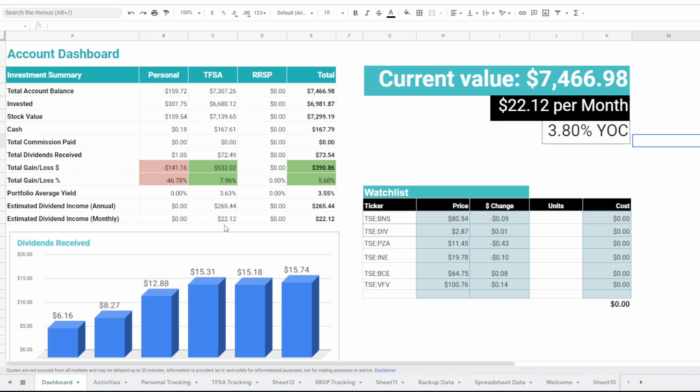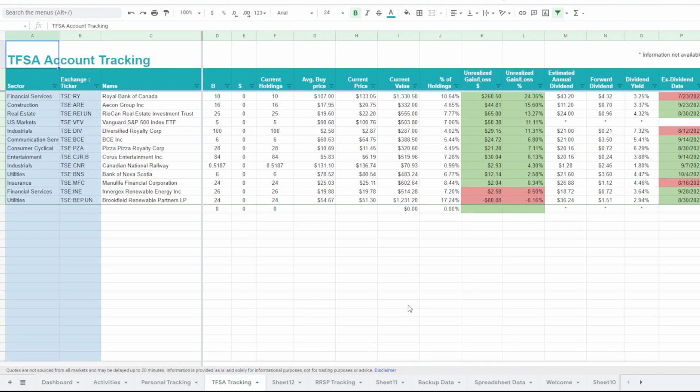Here I have my watch list, which I'll show you in the next tab, where I keep track of my tax-free savings stocks and why I'm choosing the stocks I'm choosing to purchase today. If I go over there, here I keep track of everything: all the buys, the sells, current holdings, average price, and the current price.